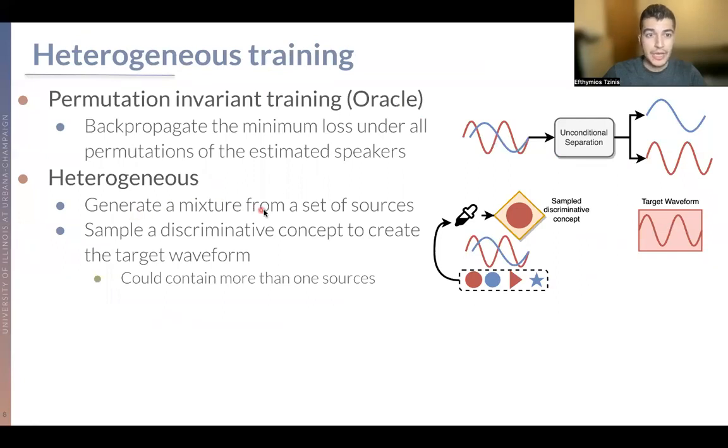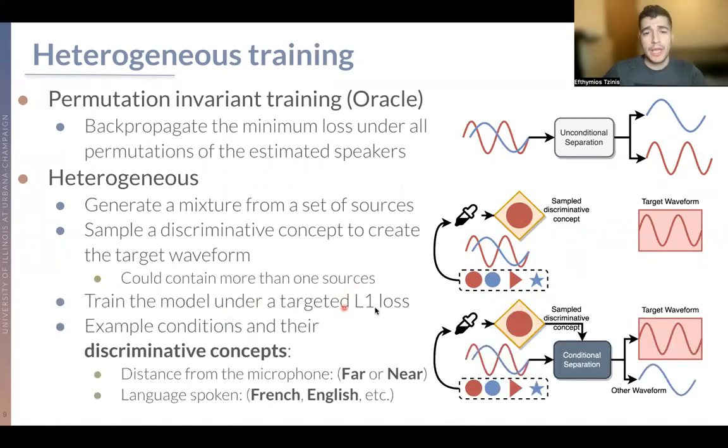Heterogeneous target source separation now, in order to train models with this method, we need first to generate a mixture of a set of sources, as we have here, and then we can sample a discriminative concept to create a target waveform, as we show here on the right, which is the red one. But that target waveform could contain more than one source, and as you see here, the discriminative concepts could refer to the same kind of condition characteristic function, which is, let's say, the shape, or different things that belong to only one of the sources.